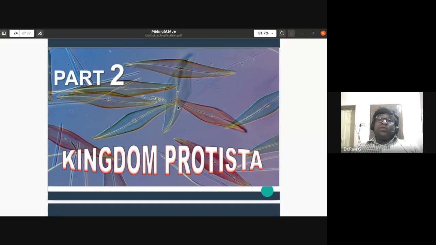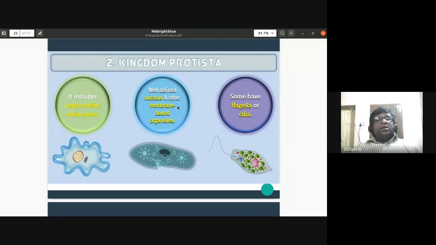They are unicellular organisms and they are eukaryotic organisms. For the first time, you are noticing the eukaryotic organisms in the kingdom Protista. Kingdom Monera had prokaryotic organisms. In kingdom Protista, you find the eukaryotic organisms. So kingdom Protista includes single-celled eukaryotes. Below they have given these examples.